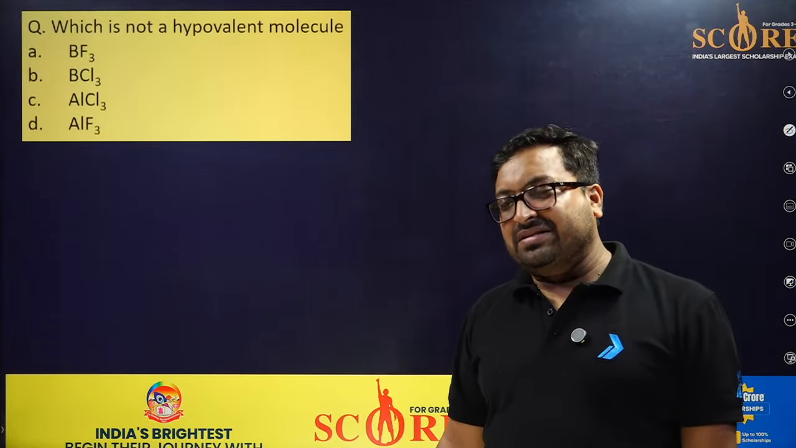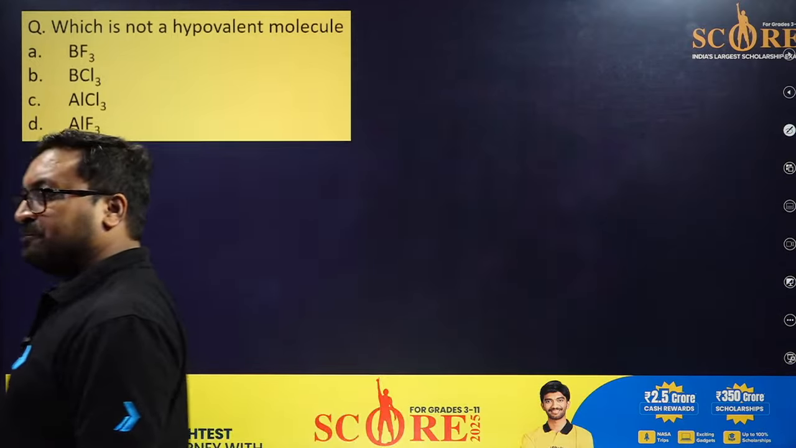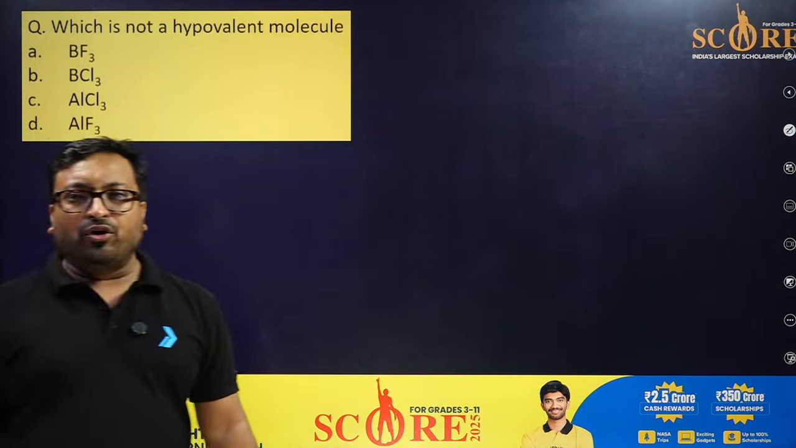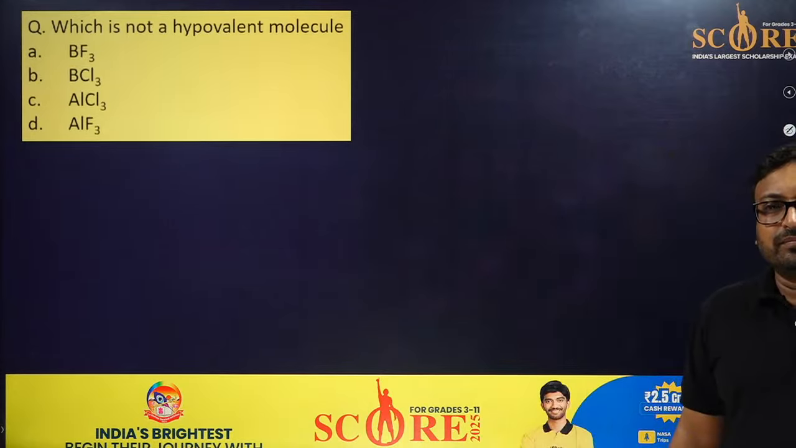You have to tell me, or something is wrong in the question. Multiple answers may be right, please. Which is not a hypovalent species? I have taken 4 compounds, 2 of boron and 2 of aluminium. So what should be the right answer?